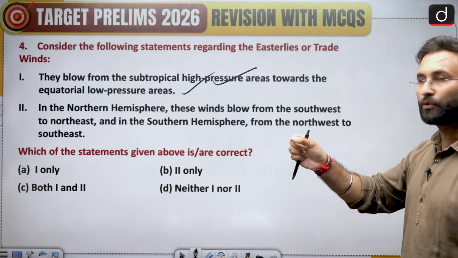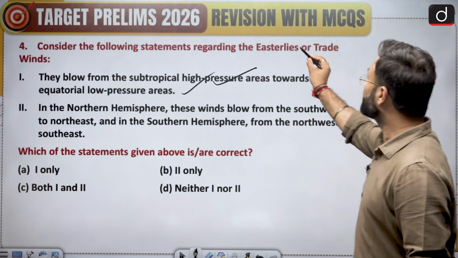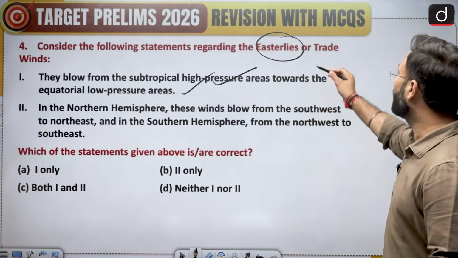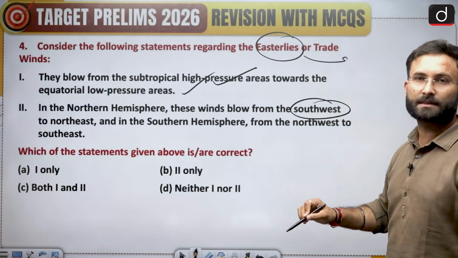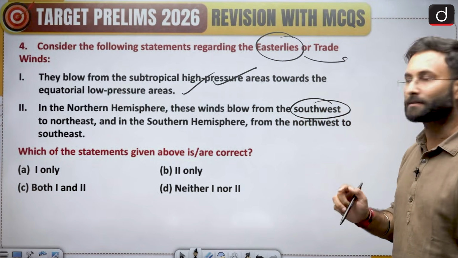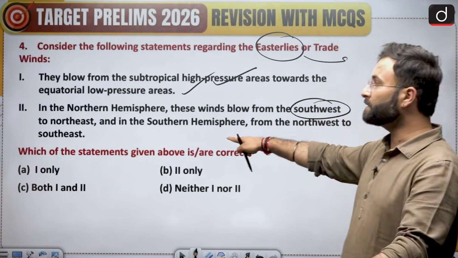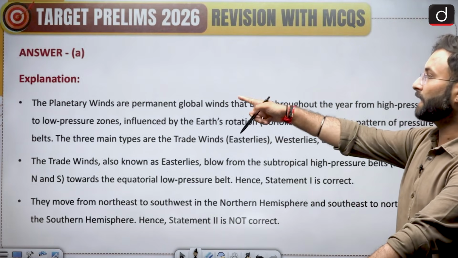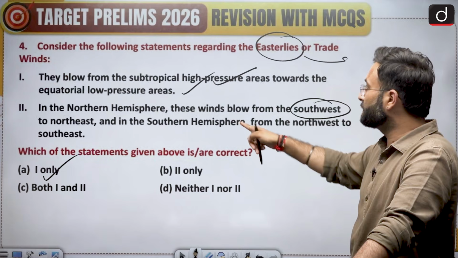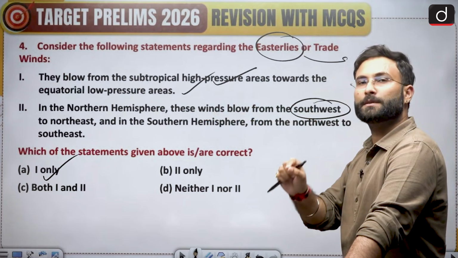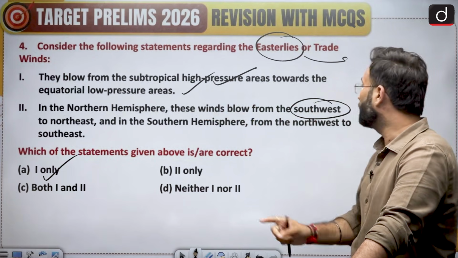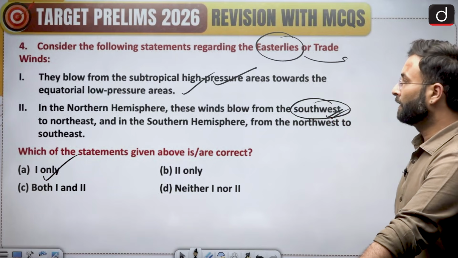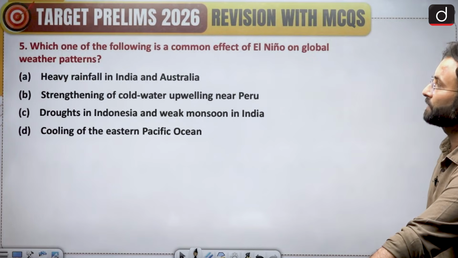They are saying southwest to northeast, but we are saying that these are easterlies. So how can they start from the southwest? They will be starting from the eastern direction. So that is why this statement becomes incorrect. Option A would be your right answer. I have already told you that the easterlies are called easterlies because the origin is from the east, and not from the west. Now let's move further to the next question.